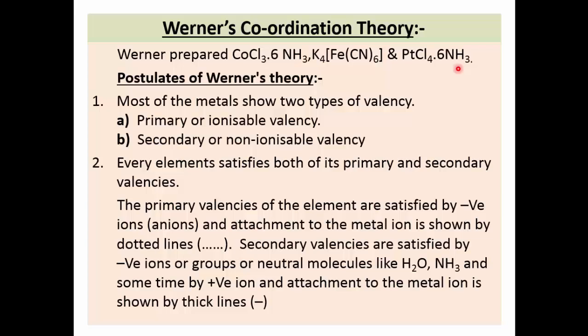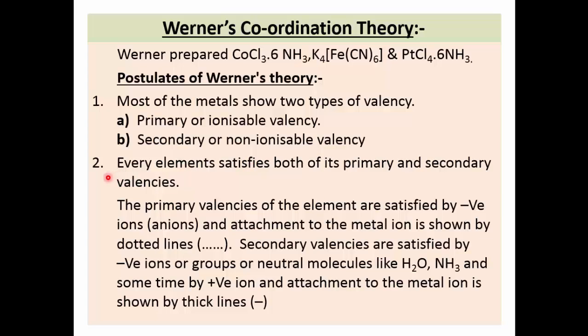So on the basis of the study of these three compounds, Werner put forth the postulates of Werner's theory. So very important point, postulates of Werner's theory. What are they? Let us see. First postulate. Most of the metals show two types of valency. Which are those two valencies? First one, primary, or it is called ionizable valency. Second one, secondary, or it is called non-ionizable valency, or it is also called auxiliary valency.